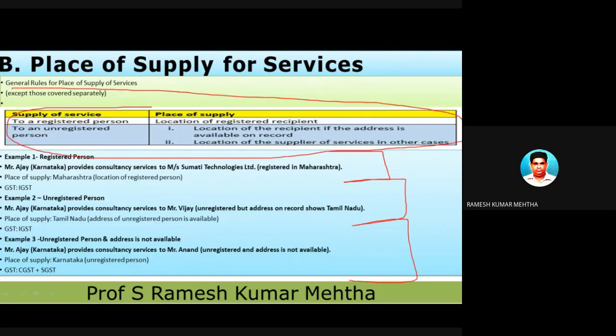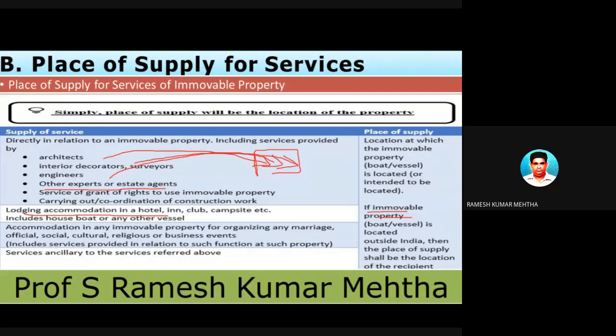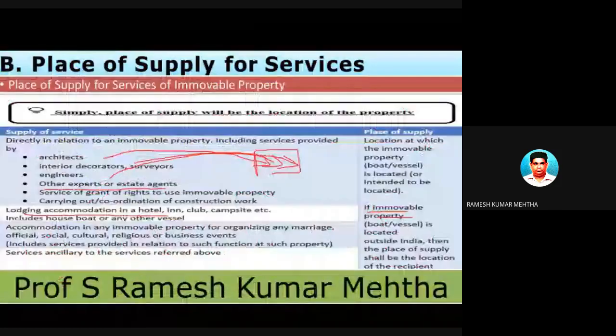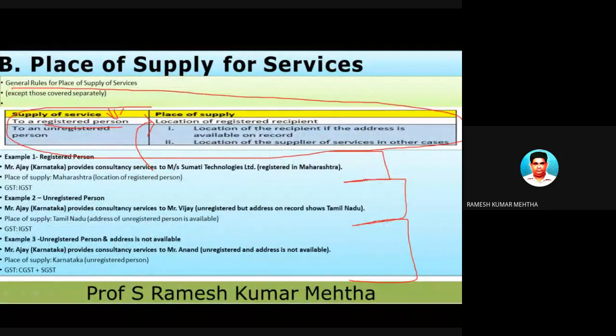Whichever I am highlighting, supply of service. The supply of service is to a registered person. And registered person means a person who is registered under the GST Act, whether under IGST or SGST or CGST. In this case, if the service is provided to a registered person under the GST Act, then the place of supply is the location of the registered recipient. If you look here, I already gave it, the location of the service recipient. So here also the same answer, the location of the registered recipient.